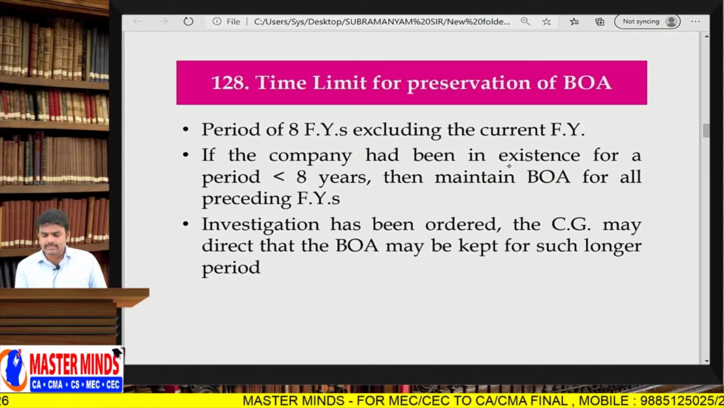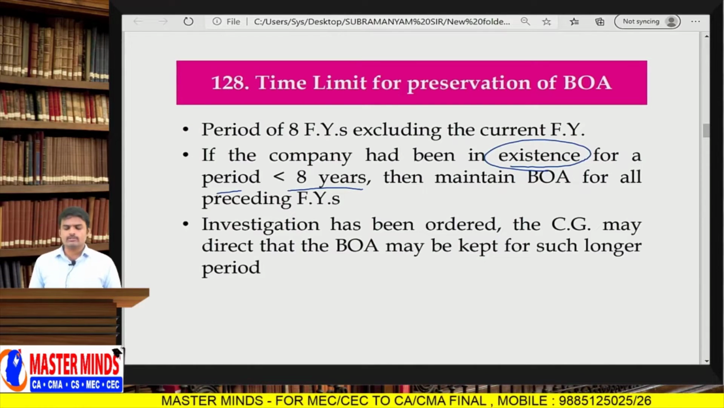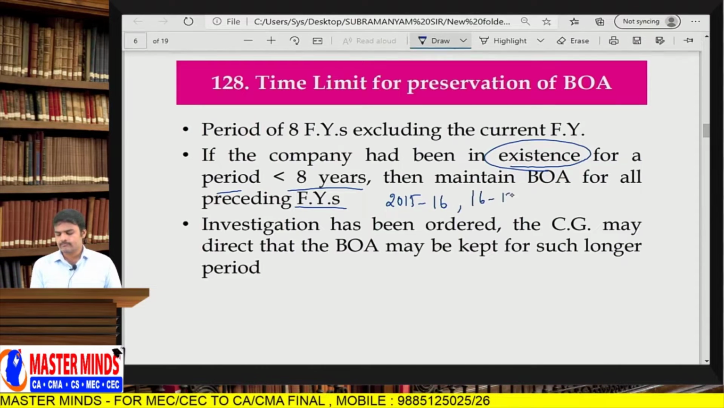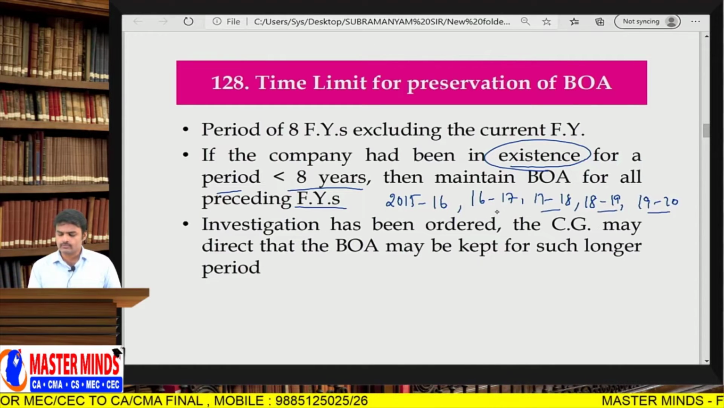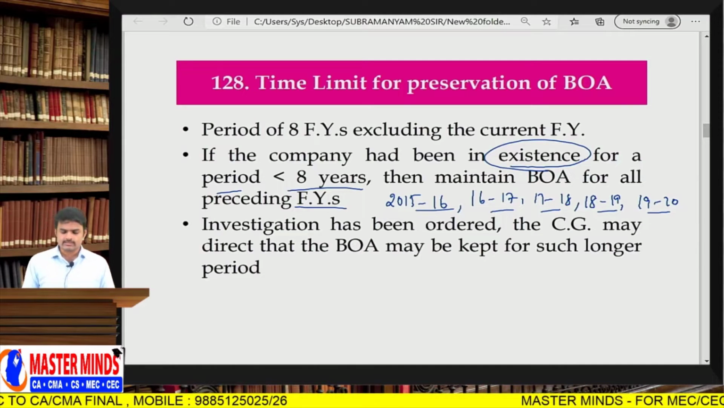Suppose a company has been in existence for a period of less than 8 years, then maintain books of accounts for all the preceding financial years. Suppose the company was incorporated in the year 2015. It has completed only some 5 years: 1, 2, 3, 4, 5. So for the preceding 5 years, you have to maintain books of accounts and financial statements.